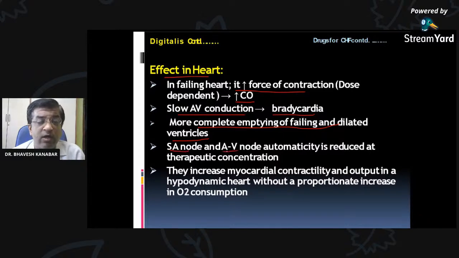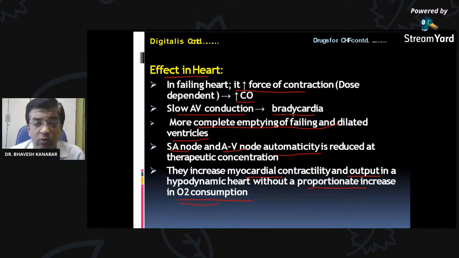In the SA node and AV node, automaticity is reduced at therapeutic concentration. They may increase myocardial contractility and output. So myocardial contractility and cardiac output is increased in a hemodynamically failing heart without proportionate increase in oxygen consumption. This is very important. Heart rate is decreased, force of contraction is increased, and cardiac output is increased, but oxygen consumption is not increased.